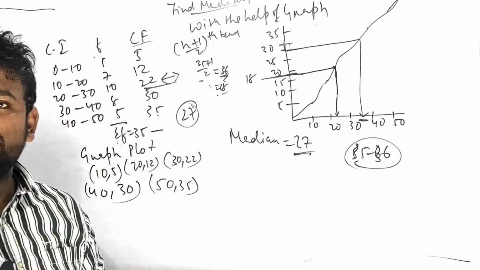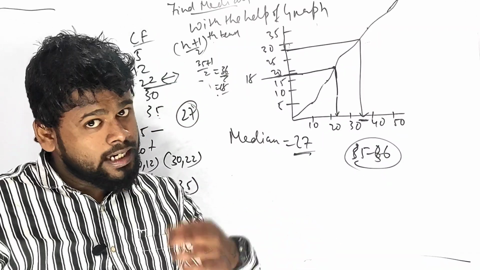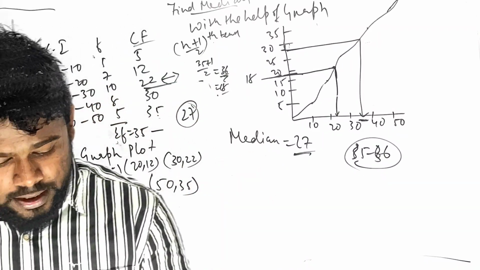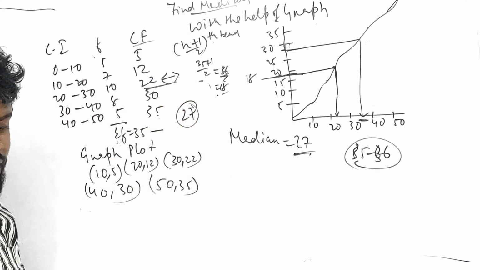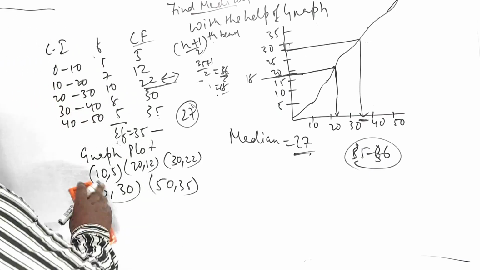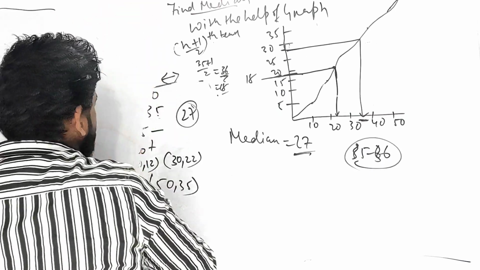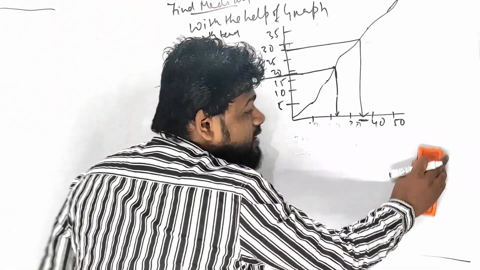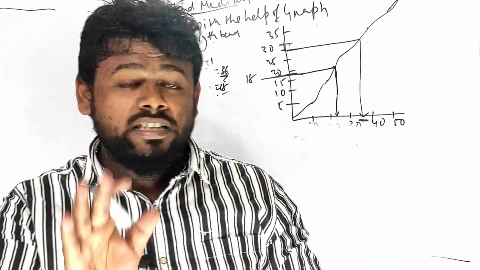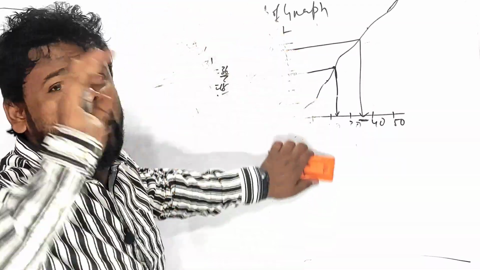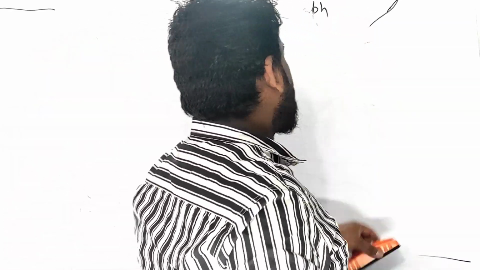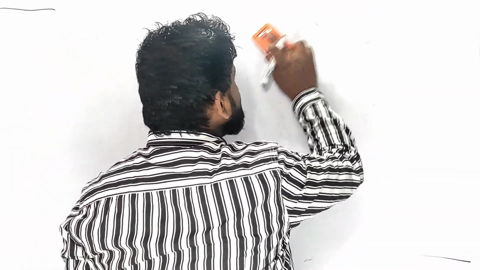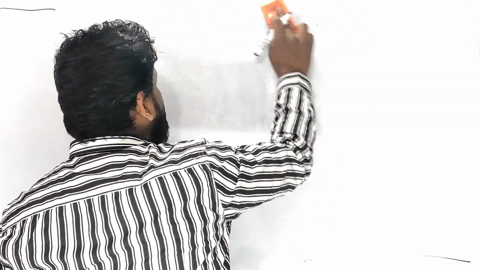Is it clear, everyone, my dear students? You people can do it, don't get worried. Again I will be coming in the important question series, right? Median is over, now coming to the quartile. Quartile is very interesting, right? And quartile is a very important thing, because from quartile one mark always comes. This time also you people will be getting it, guaranteed. This time you will be getting a 1 mark question. Now you might be saying 1 mark is not there in our question pattern, but it is there in case of MCQ, and you people can do it.